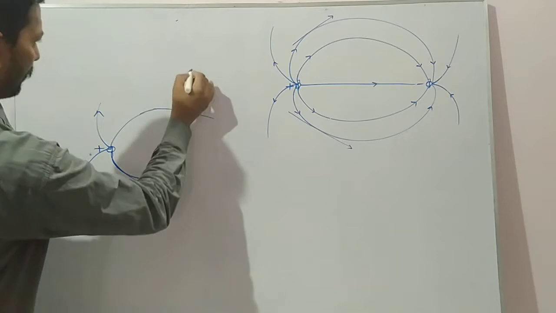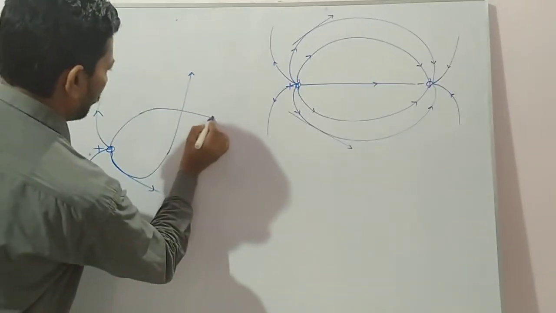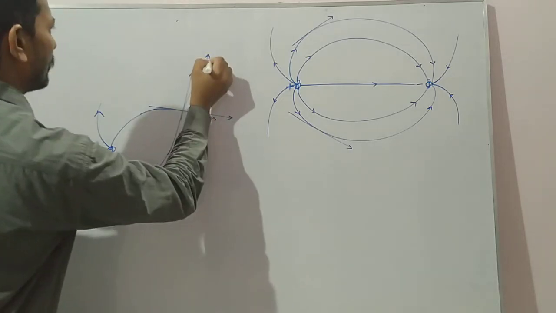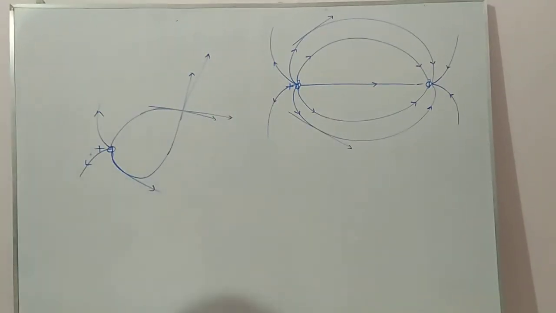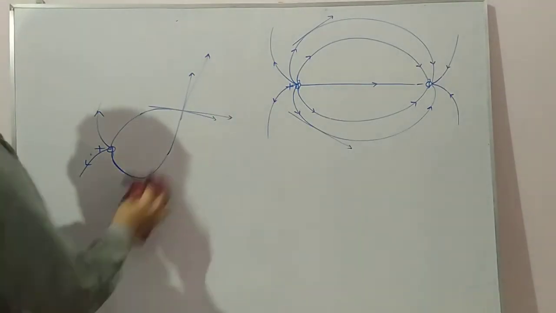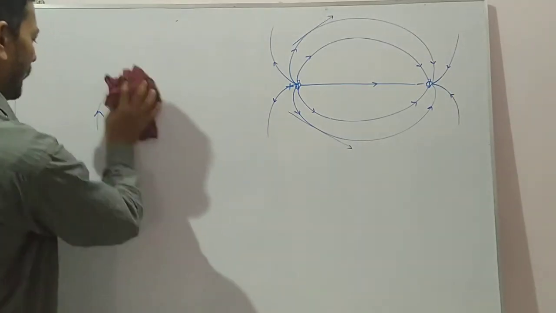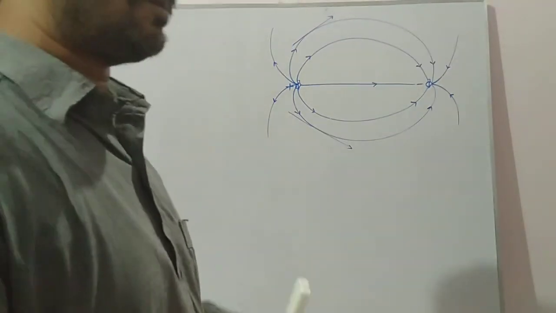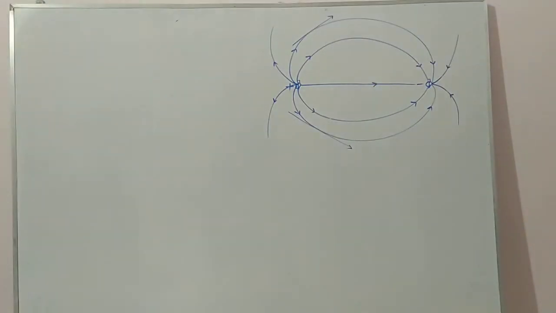Suppose these two lines are intersecting, then one direction is like this, the second one is upward. So this cannot be possible. Two electric field lines can never intersect each other, because the tangent drawn at the point of intersection will give two directions of electric field, which is not possible.